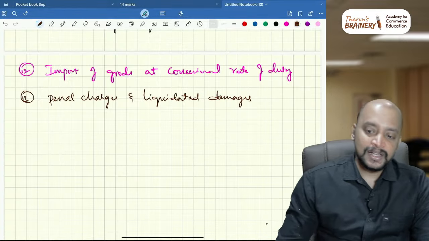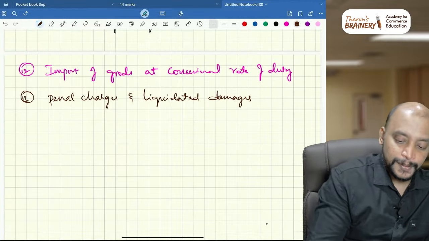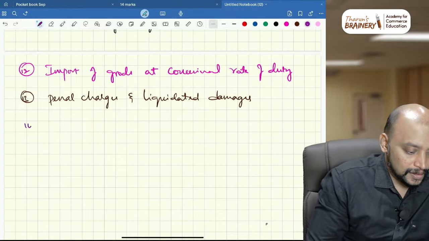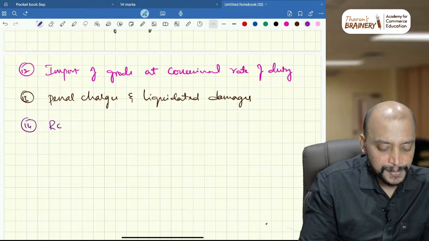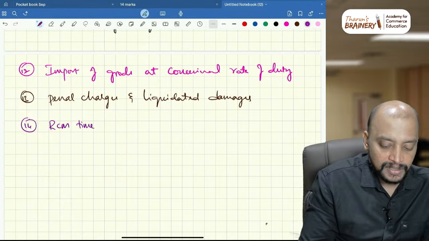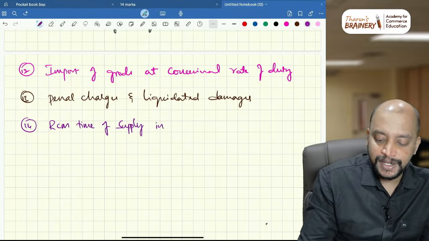Then next we have number 14, that is RCM time of supply, including self invoice.